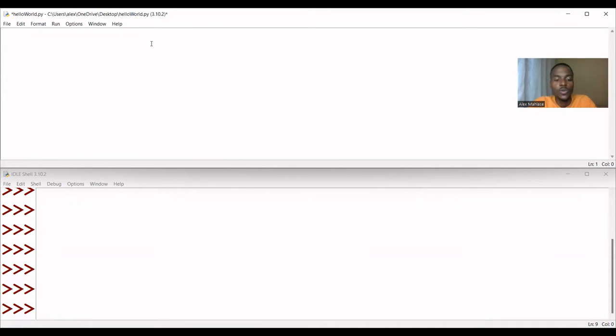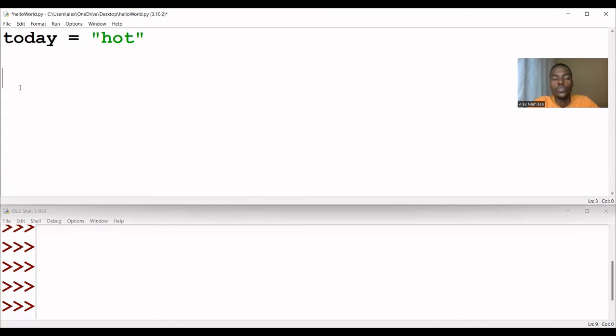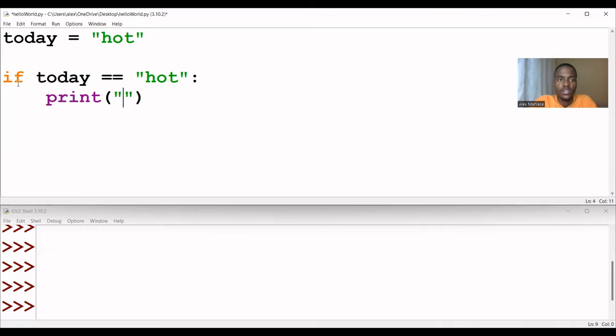Let's say we have a condition that says today it is hot. What I'm trying to do here is check whether this condition is true or false, so I'm going to use an if statement. I'm going to say if today is hot, then print "yes, it is hot" in this case.